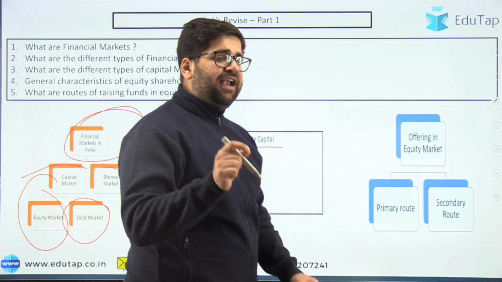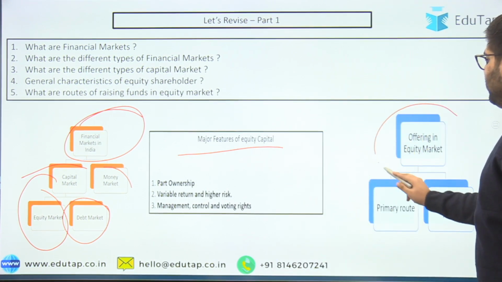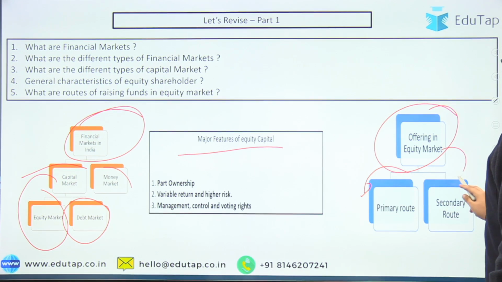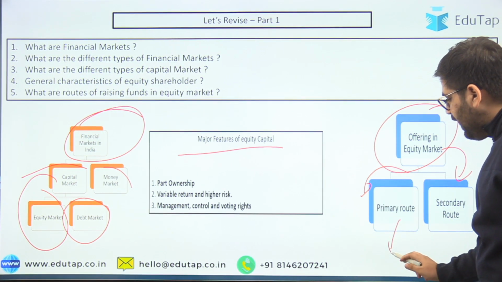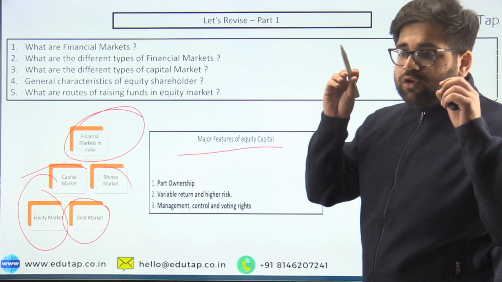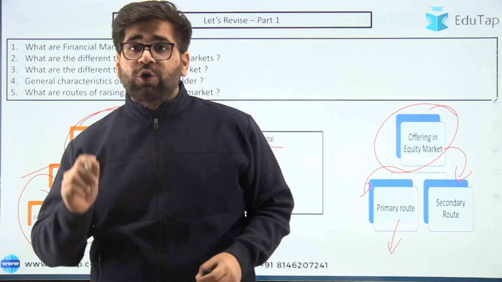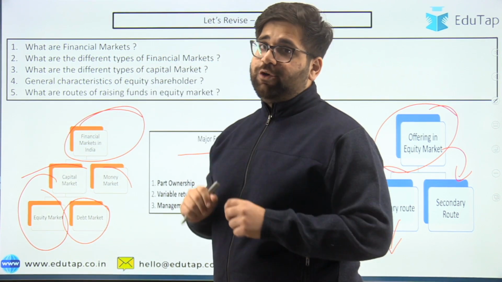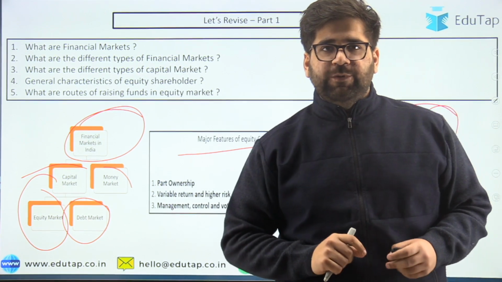In the ending part of part 1, we have seen how offering in the equity market can be distributed between the primary route as well as the secondary route. Now, in this particular part, we will be going deep into the primary route. So, if you have not watched part 1 of this particular video, then I request you to watch part 1 first, because only then will you be able to understand part 2. And the link to part 1 is given in the description box below.